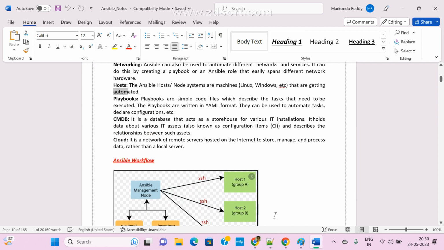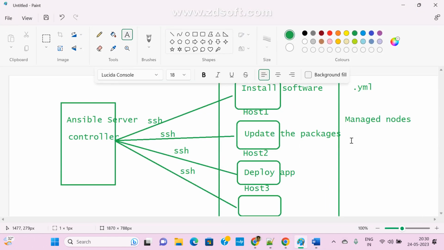Generally, once you set up Ansible, three types of files are available. One is hosts, the second is roles, and the third is the ansible.cfg config file.